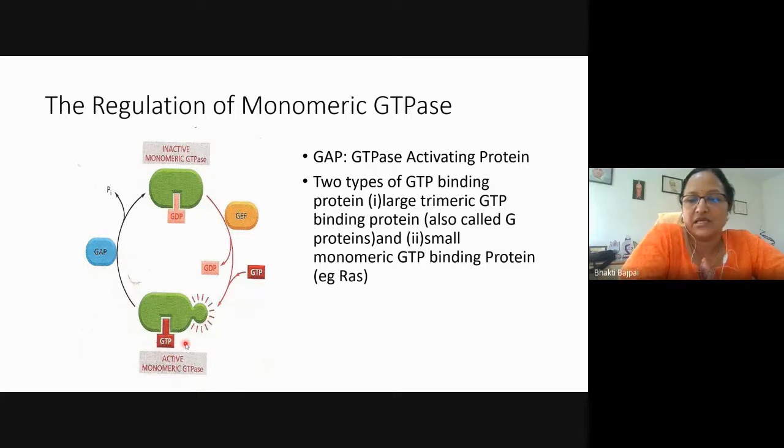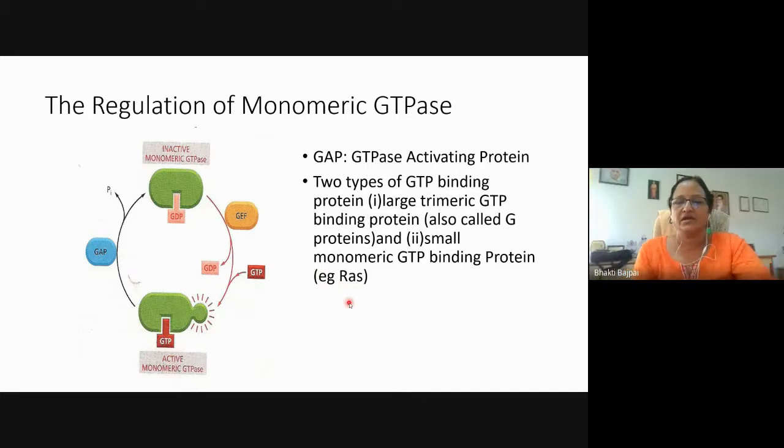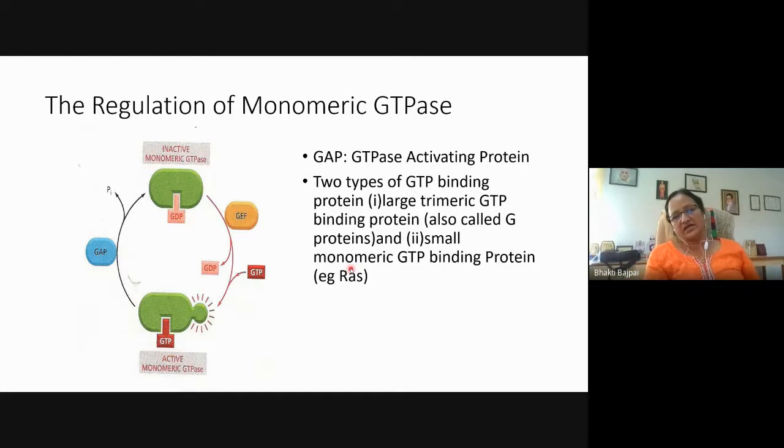GTPase. Now this active monomeric GTPase has inherent GTPase activity, that is the GTPase activating protein activity, by which it will hydrolyze the bound GTP into GDP, and again it will be in the inactive state. The most common example of this monomeric GTPase enzyme is the RAS protein. And this RAS is very important during development, etc., and it is a very important type of proto-oncogene also.